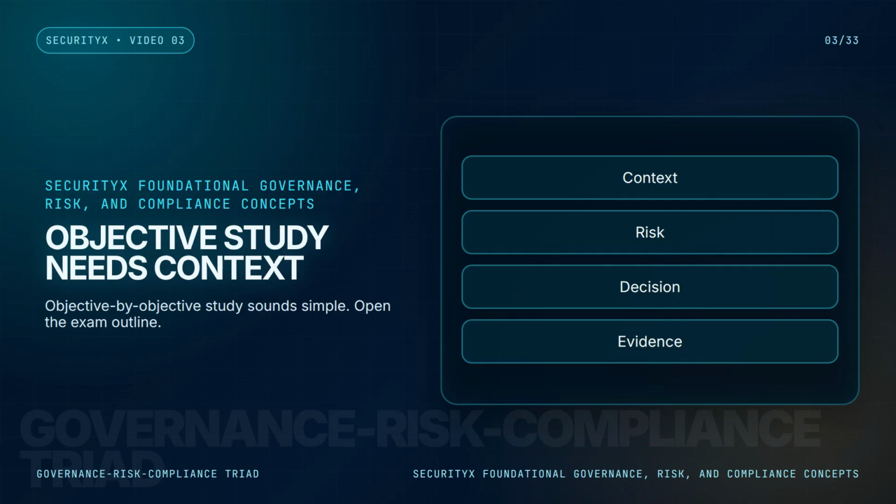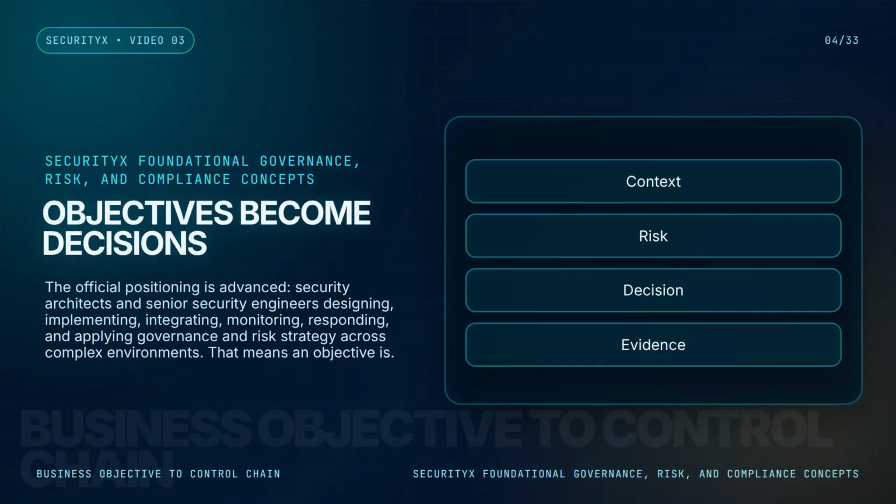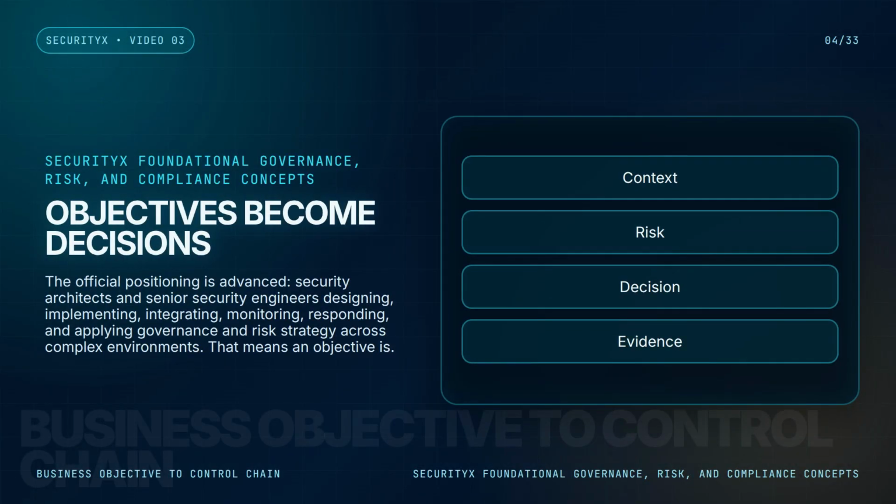Objective by objective study sounds simple. Open the exam outline. Read one bullet. Make a flashcard. Repeat until you have hundreds of cards. That works for some foundational exams because many questions are about identifying a control, matching a term, or selecting the most direct answer. SecurityX is different. The official positioning is advanced, security architects and senior security engineers designing, implementing, integrating, monitoring, responding, and applying governance and risk strategy across complex environments.